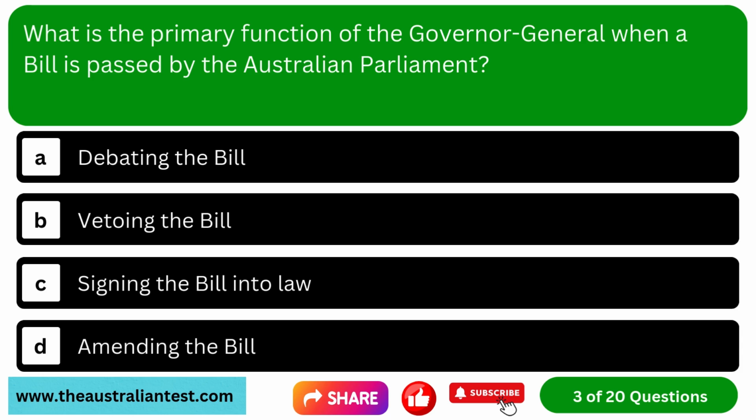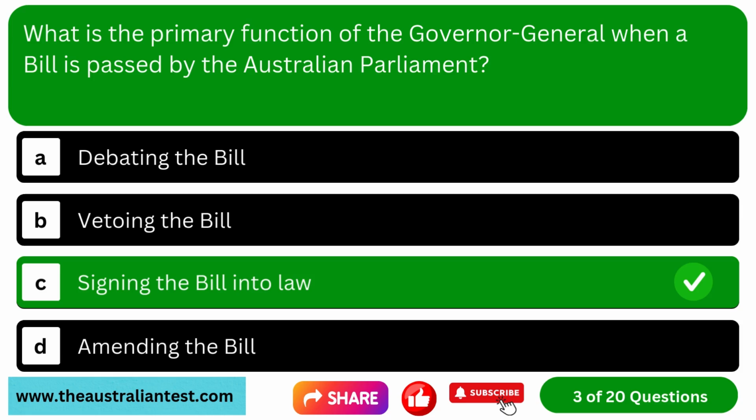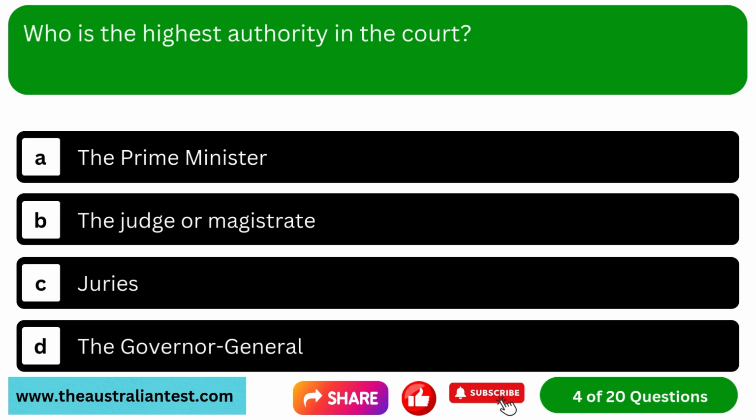Question 3. What is the primary function of the Governor-General when a bill is passed by the Australian Parliament? Option A, debating the bill. Option B, vetoing the bill. Option C, signing the bill into law. Option D, amending the bill. The correct answer is signing the bill into law. For explanation, the Governor-General's role includes signing all bills passed by the Australian Parliament into law, which is also known as giving royal assent.